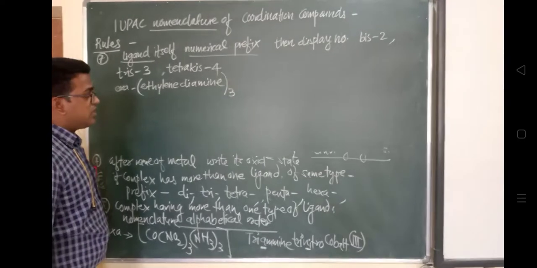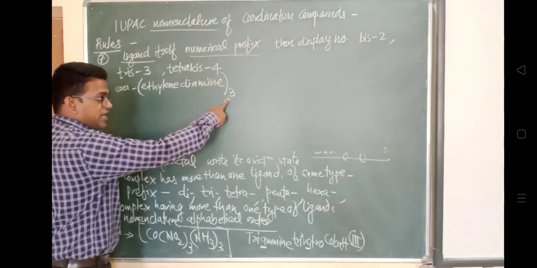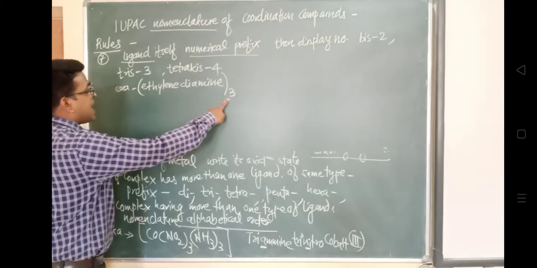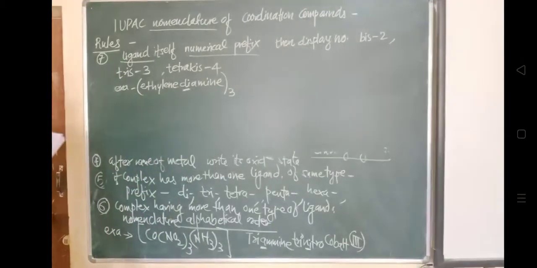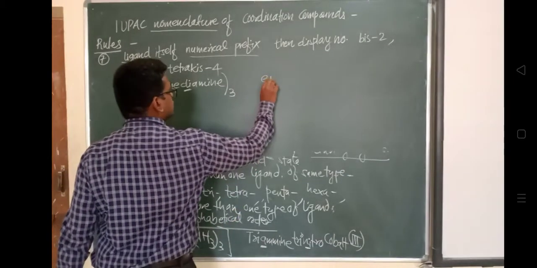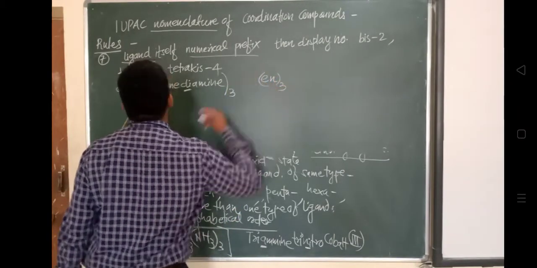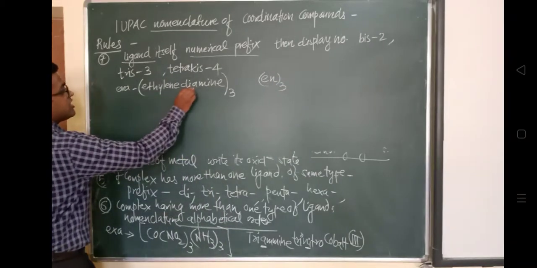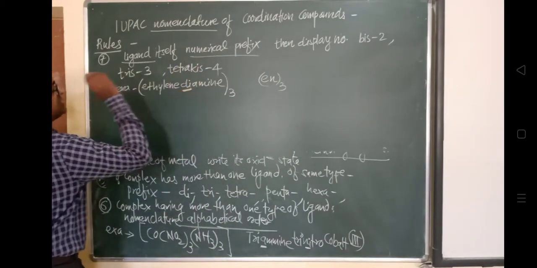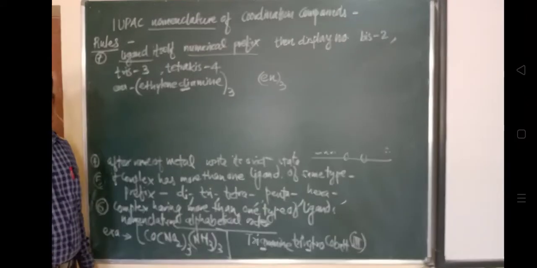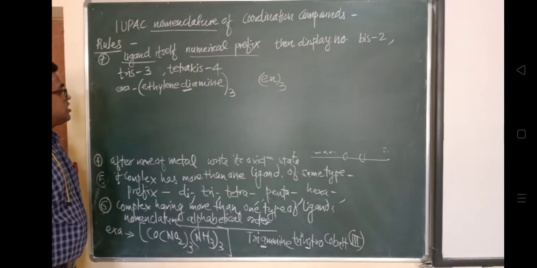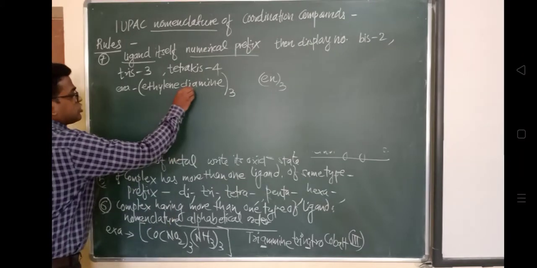Ethylene diamine already has a numerical prefix in the ligand, which is attached to a central metal ion, and there are 3 molecules, which makes it difficult, because it is 3 times and it is already ethylene diamine.